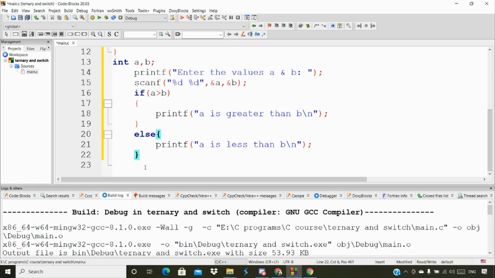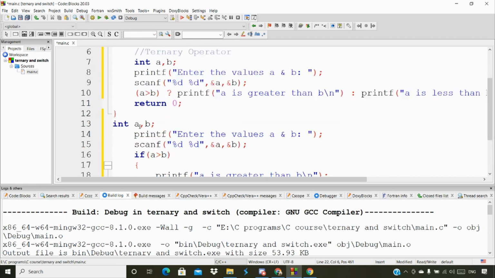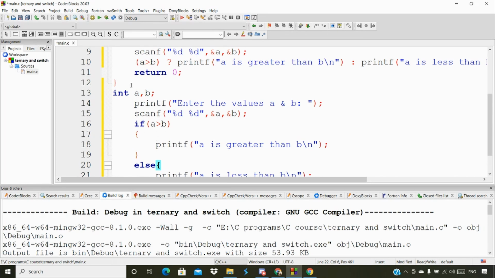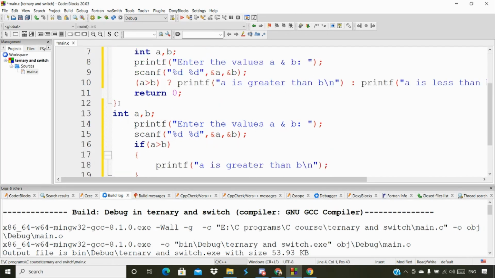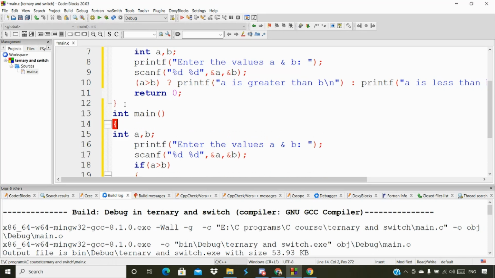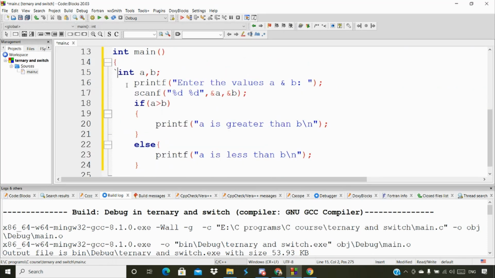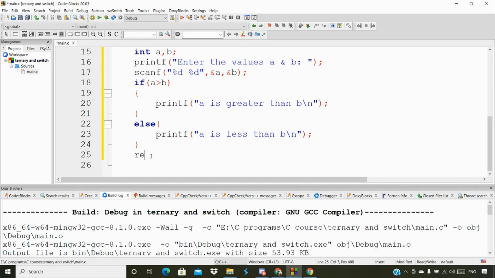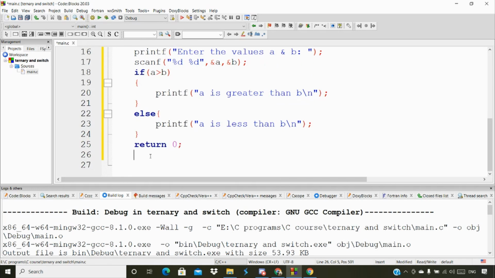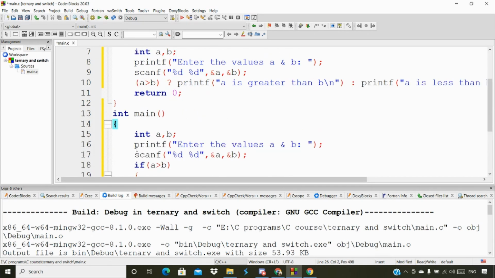Let me paste that code as well. This is the if else code that we already discussed in our last class, the same code that we have just written here. I'm going to type the same int main here and get this in proper indentation. Then I'm going to type return 0, and close the curly bracket.